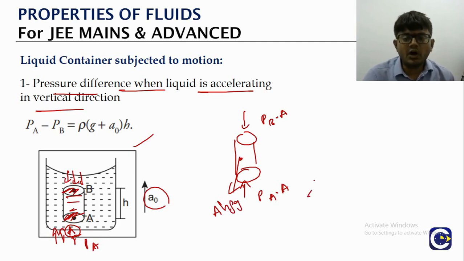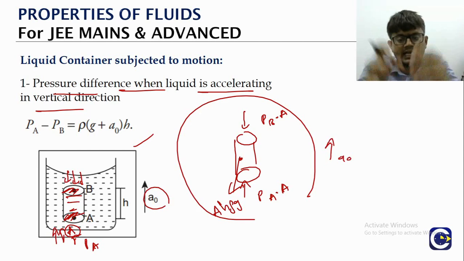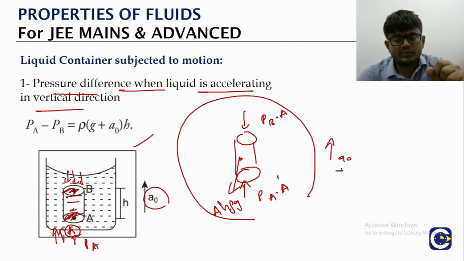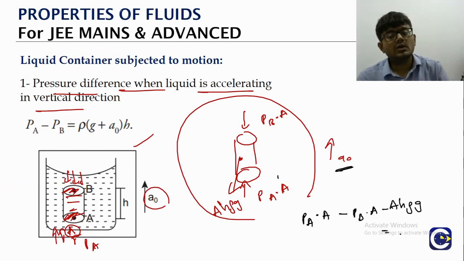As a result of all these forces, because the liquid container is going up with acceleration a naught, this cylinder also is going up with an acceleration a naught. Means the net force upwards should give us this acceleration, correct? So what is the formula we can use here? Net force upwards means upward force minus the downward force should be equal to mass of that cylinder.